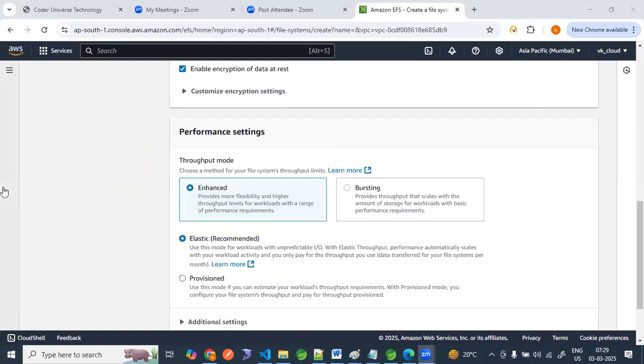Now after that, throughput mode. What is meant by throughput mode? Some output per second is called throughput. It means some input and output happening in a particular duration of time. That is the meaning of throughput. So what are the throughput modes we have?